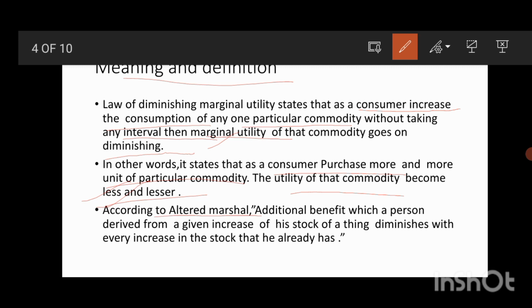According to Alfred Marshall, the additional benefit which a person derives from a given increase of his stock of a thing diminishes with every increase in the stock that he already has.